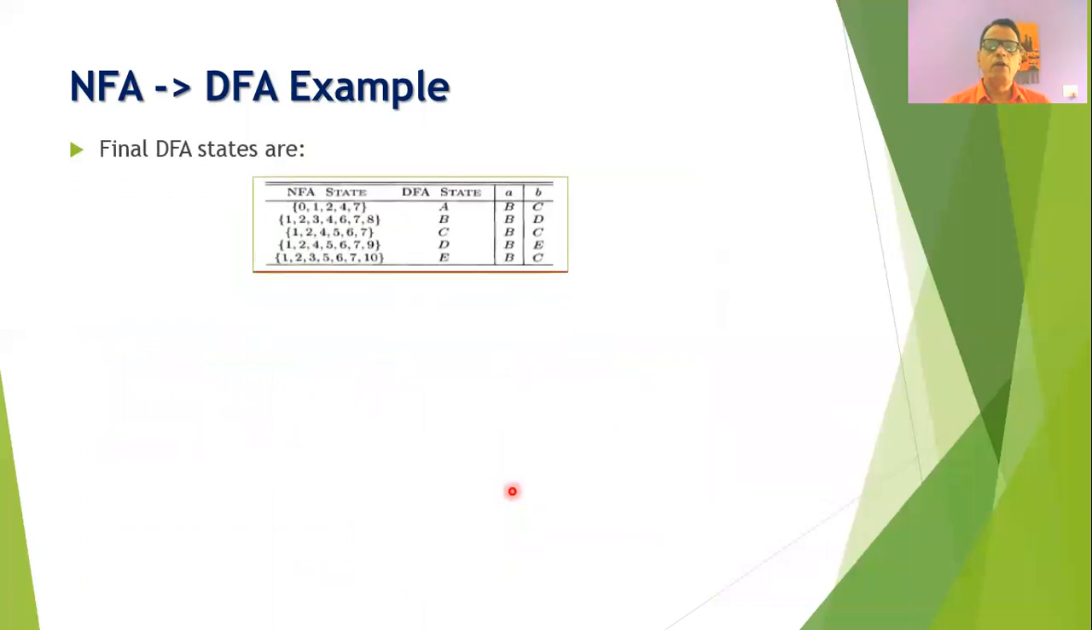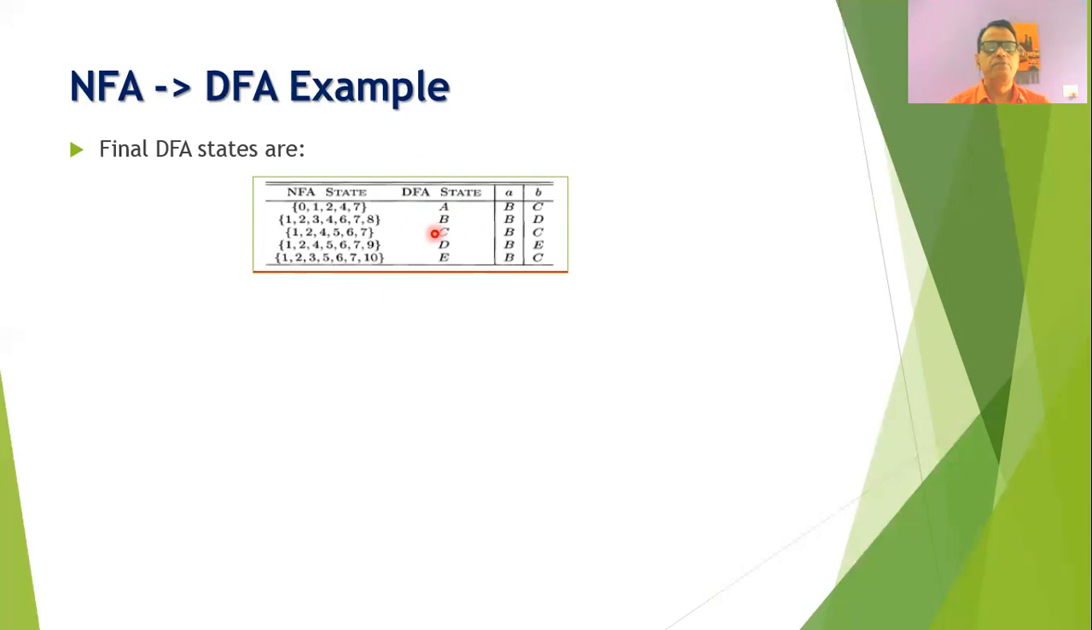So if you go on computing like this, then for this example, one can easily observe that we'll be getting the states of the DFA, and these are the 5 states A, B, C, D, and E. The state A will contain the NFA states 0, 1, 2, 4, and 7. The state B will contain the states 1, 2, 3, 4, 6, 7, 8.